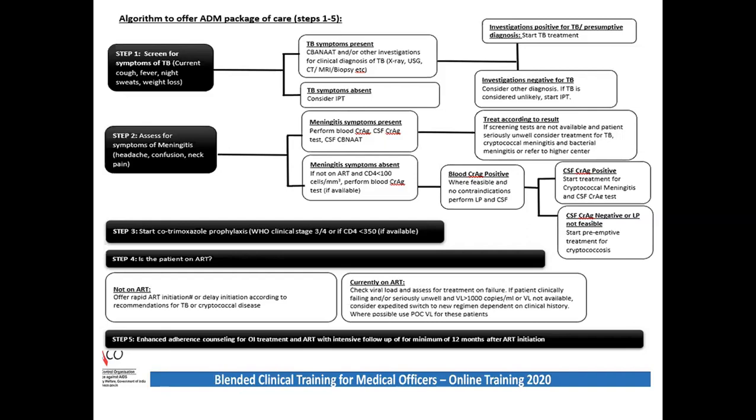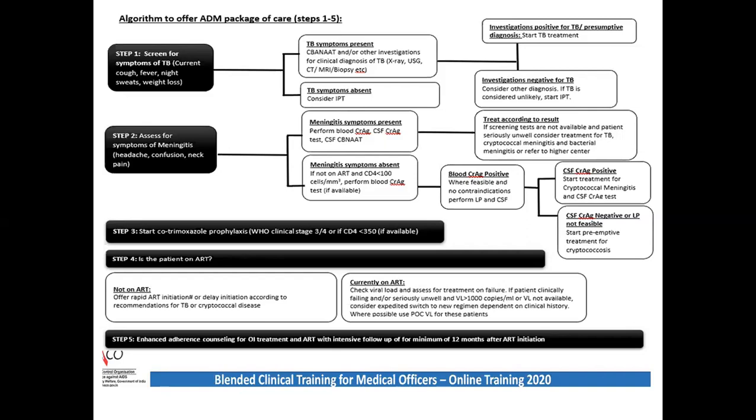Step 4: if the patient has not been started on ART, except for that window period gap for diseases like TB, cryptococcal disease, or PCP, I will start him on ART as soon as possible. Only for MAC and PML, I will start the ART and the opportunistic infection treatment at the same point of time. Step 5 is enhanced adherence counseling for OI treatment and ART, with intensive follow up for a minimum of 12 months after ART initiation.